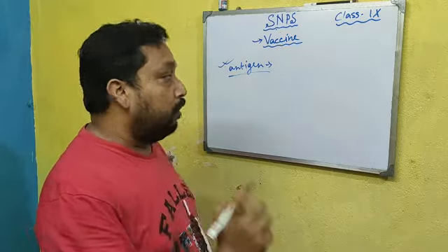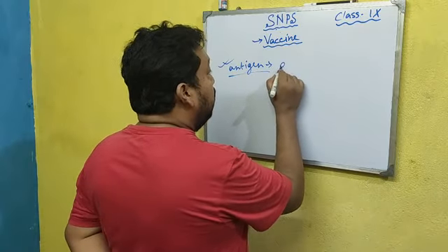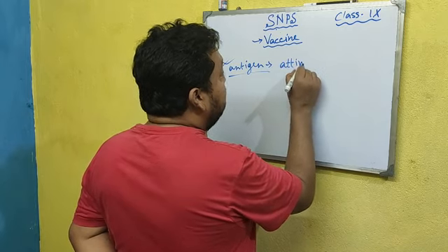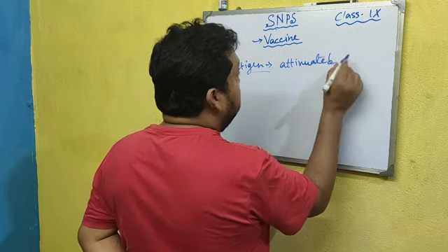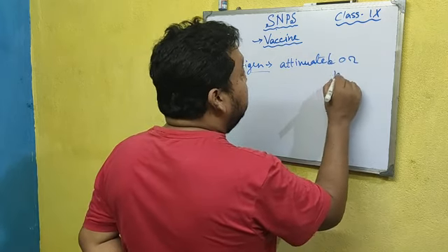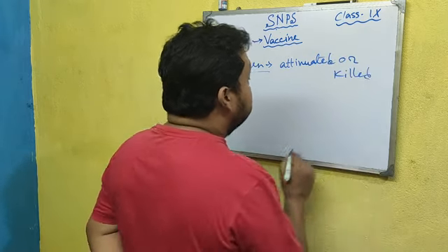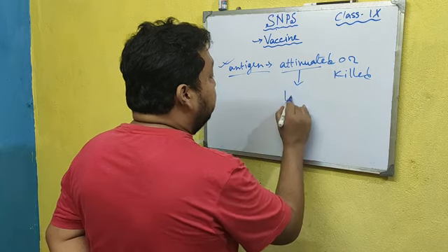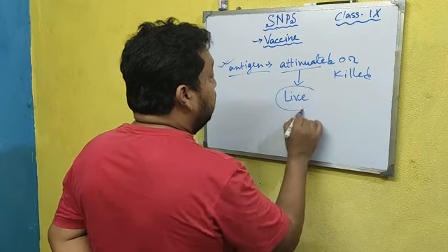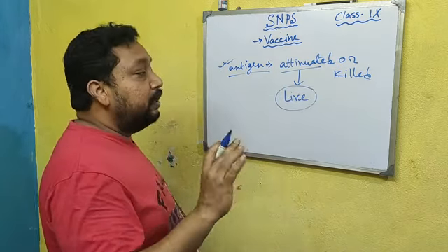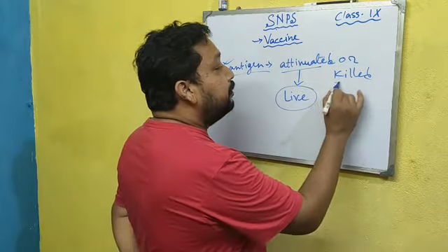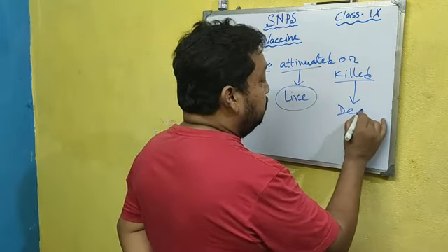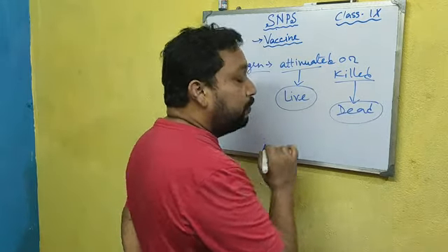It has two forms: attenuated, meaning live, or killed, meaning dead organism. Two forms are available.